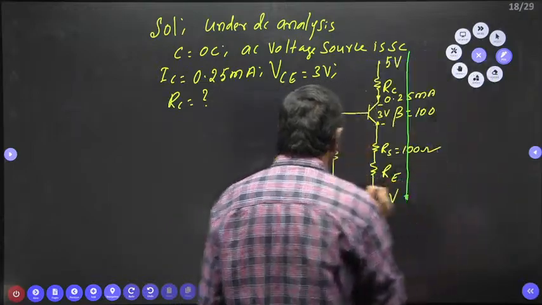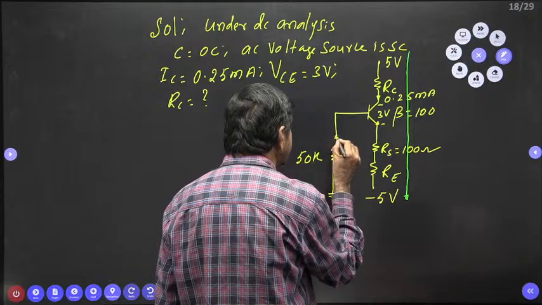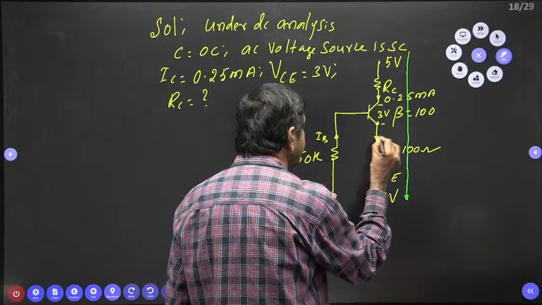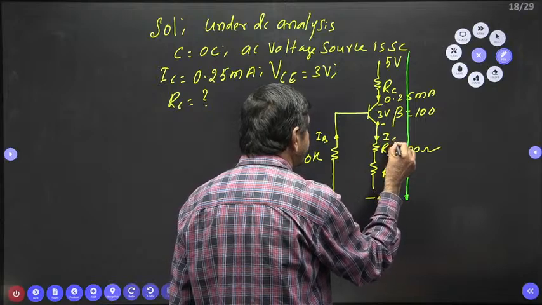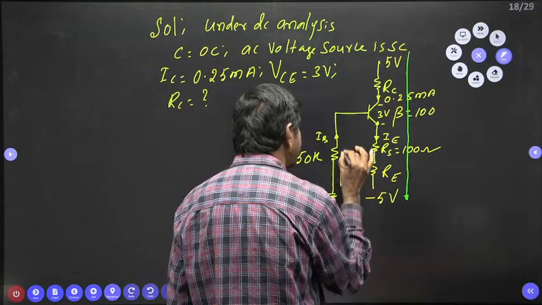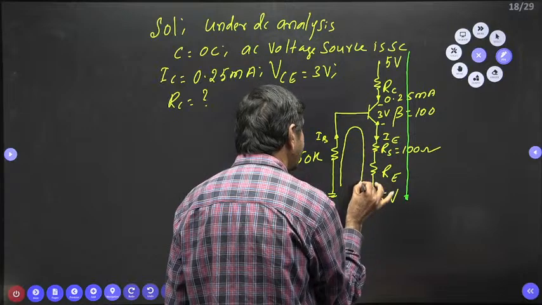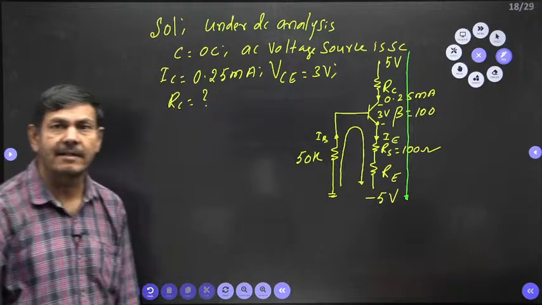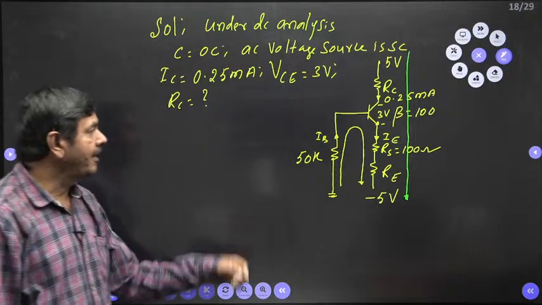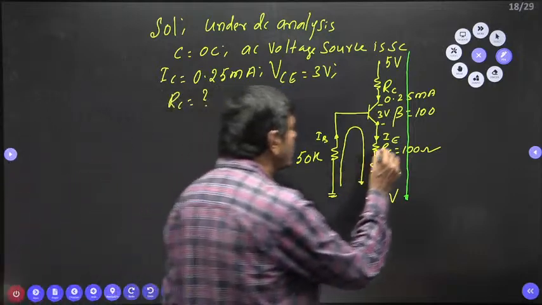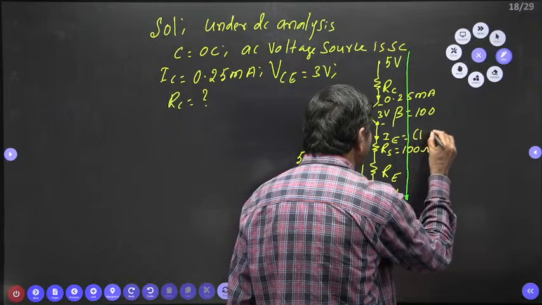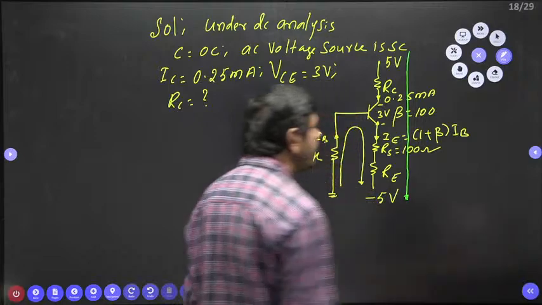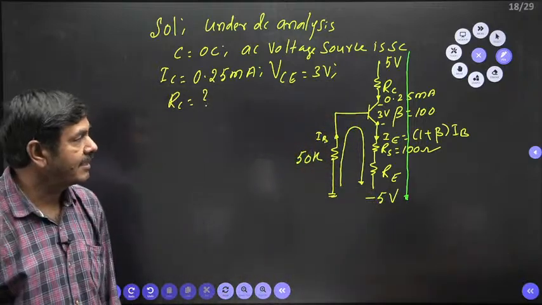Here, this current is nothing but the base current, you know very well. This current is nothing but the emitter current. By applying KVL in this path, I can determine RE. Applying KVL, IE can also be written as 1 plus beta times IB. We know very well emitter current equals 1 plus beta times IB.